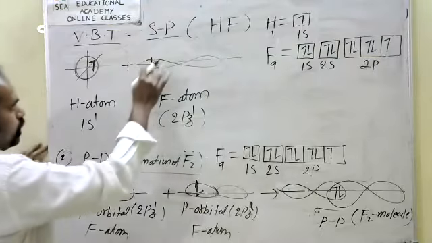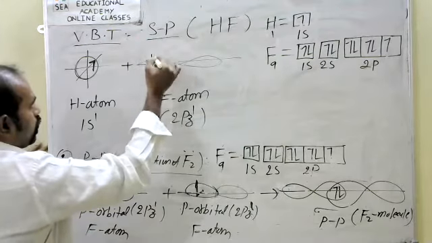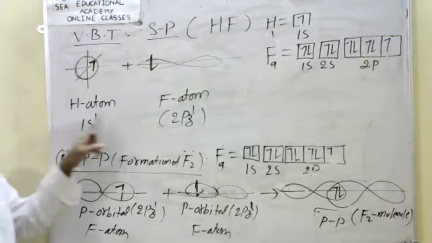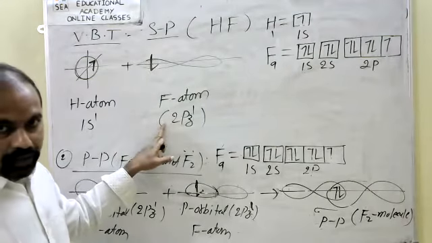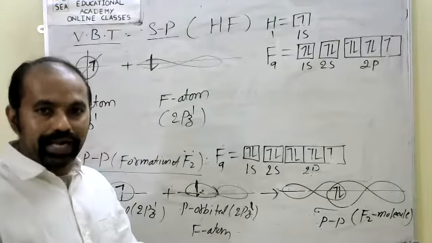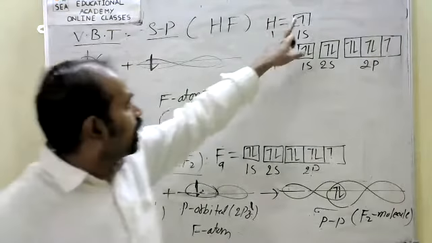Dumbbell shape. See this. So hydrogen atom has 1 electron, fluorine atom has 1 more electron. So half fill, half fill.